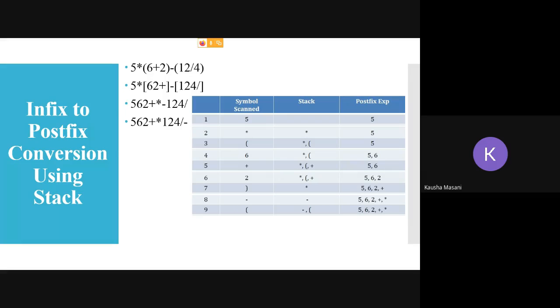The precedence of star is higher than minus. So we are going to pop out. Minus is to be kept in the stack, remains there. Star got popped out. So 562 plus star. And minus is there in your stack.